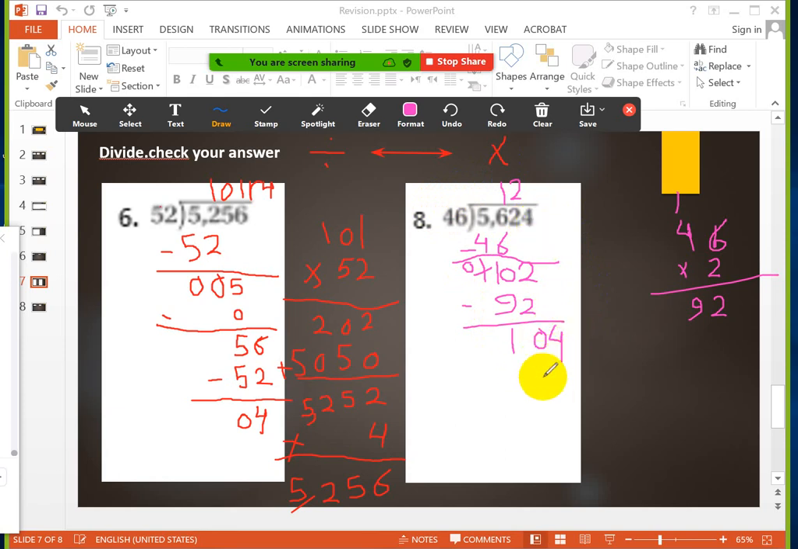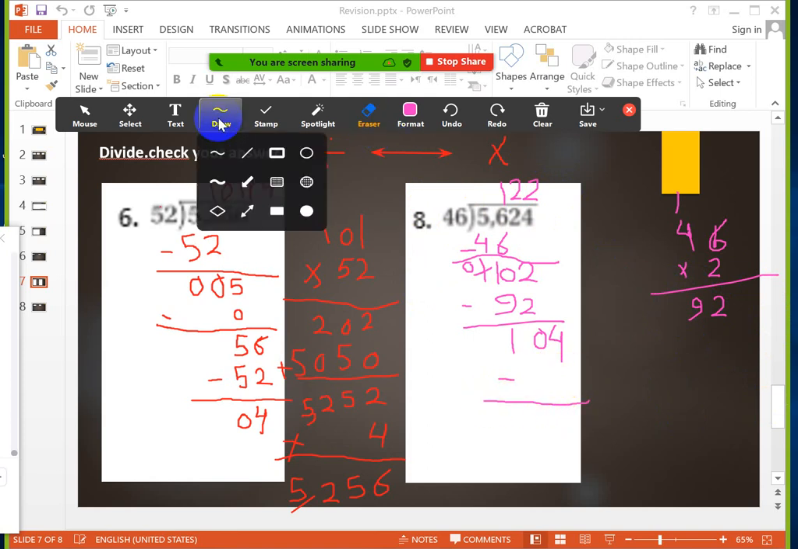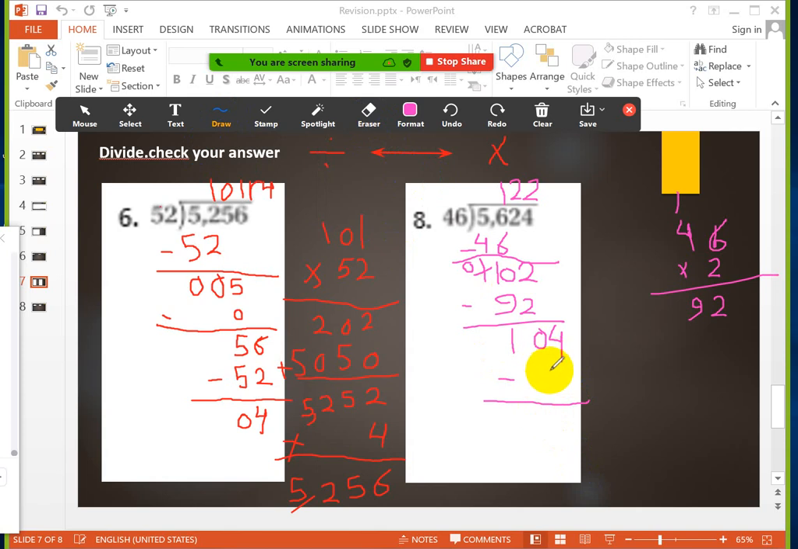Now, 104. I want to divide it by 46. Also, I will use the same number. It will be 2. So I will put 2 in the ones digit. Also, I will multiply 2 with 46. So it will give me the same answer, 92. So I will write 92. Then I will subtract. Okay, I will write it again for you. Please type one time, girls.